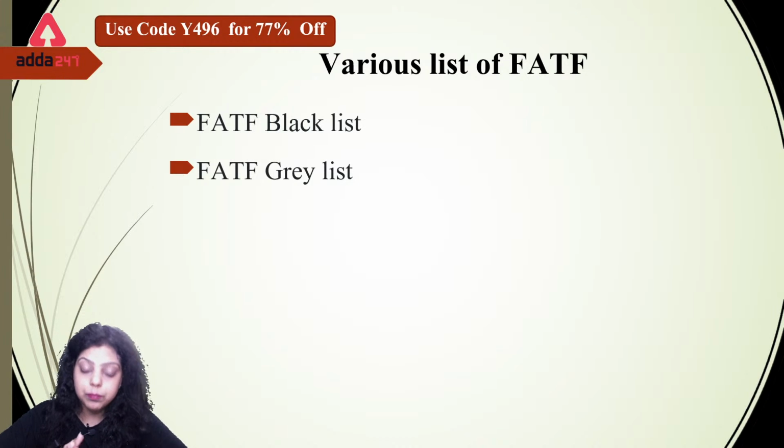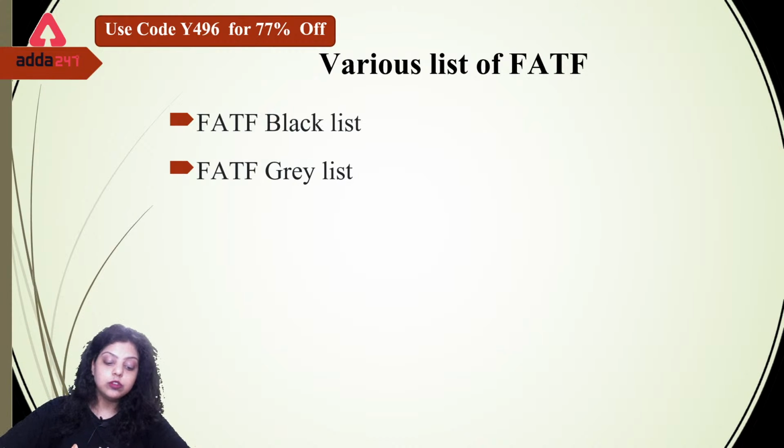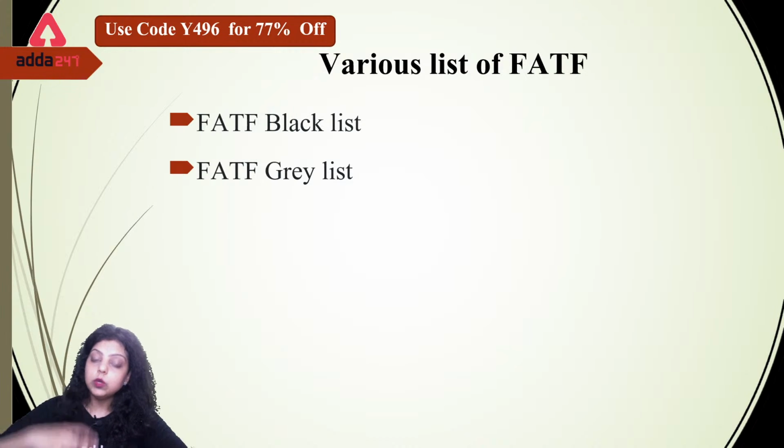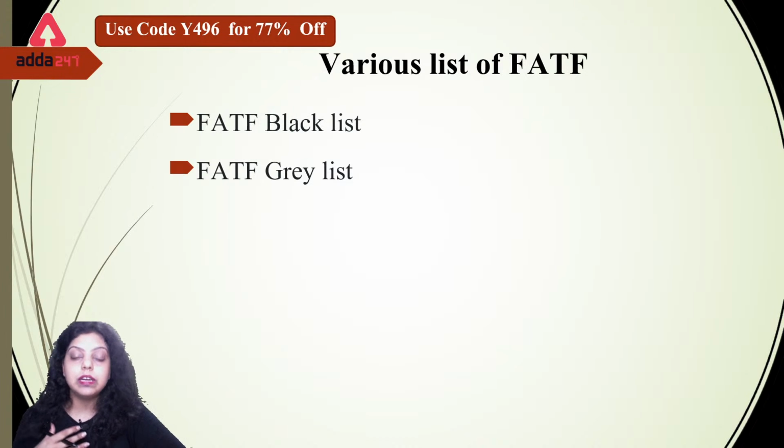Now grey list countries are also the countries who have a higher risk of money laundering and terrorism financing. But why are we not banning these countries from the international financial system? Because these countries agreed that they will work with FATF and they want to reduce money laundering and terrorism funding with the help of FATF. So those countries come under the grey list of the FATF. Okay.